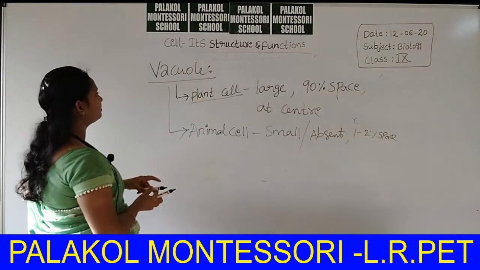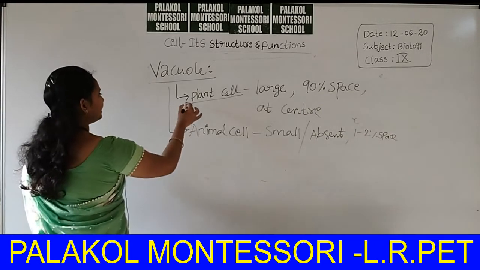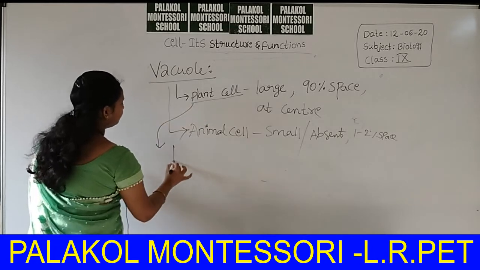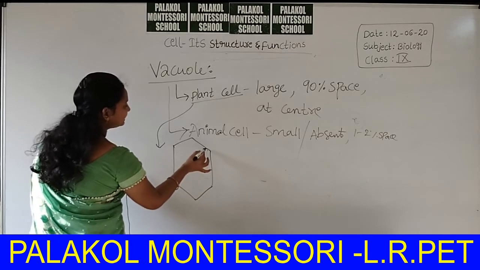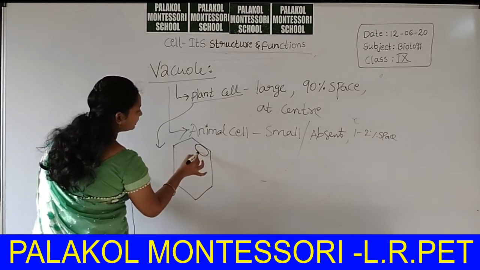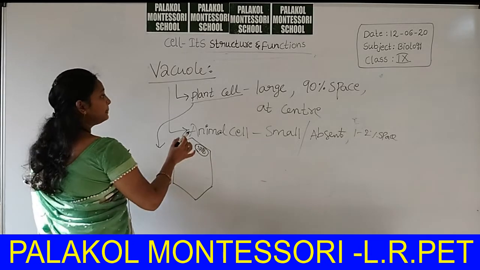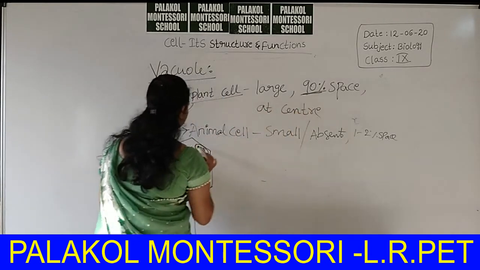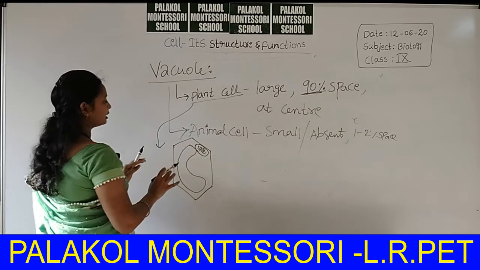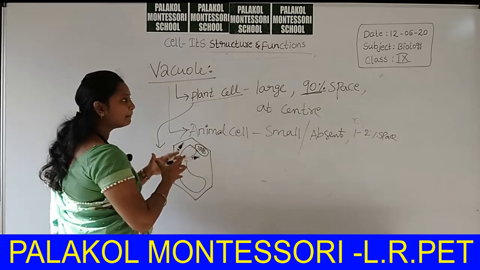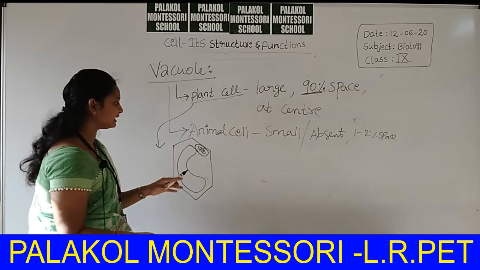Now from this vacuole point, we can say the plant cell has its nucleus at the corner of the cell. Why? Because 90% of the space is occupied by the vacuole. A vacuole is nothing but a sac-like, bubble-like structure. It can store food material or other secretions.